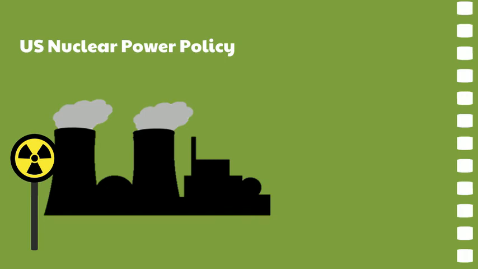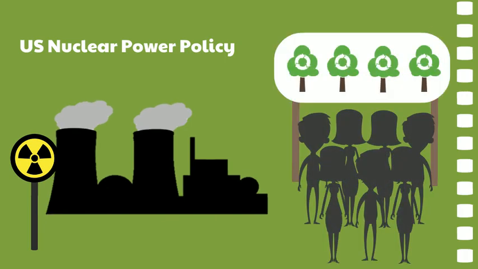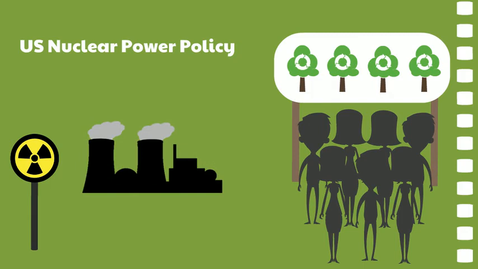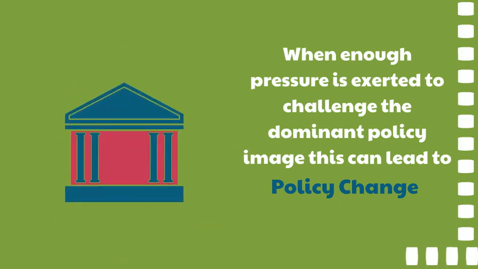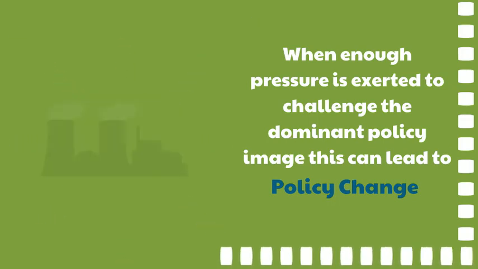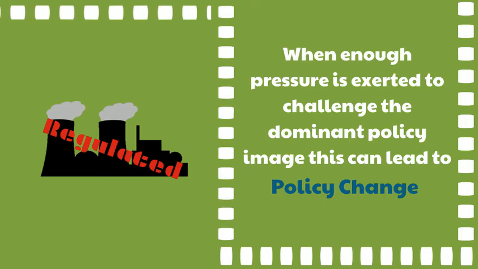But in the 70s, unions and environmental activists challenged this image, raising concerns it was a danger to the environment. Using the media to disseminate this new message, enough pressure mounted to gain attention of Congress, courts and regulatory bodies, resulting in regulatory change to nuclear power policy. Alongside framing, there are also two other important aspects.